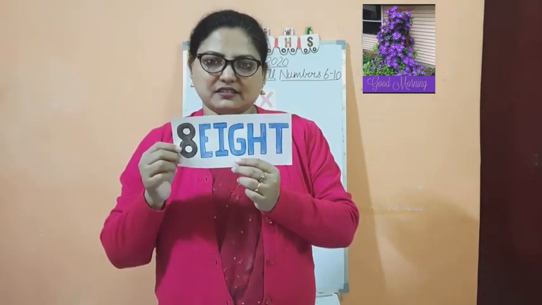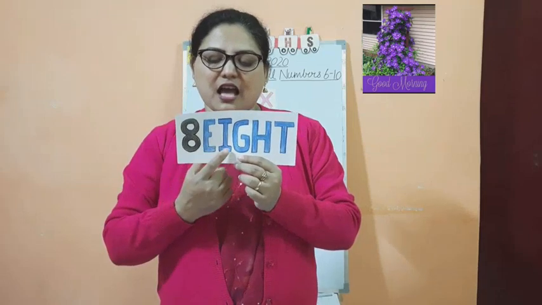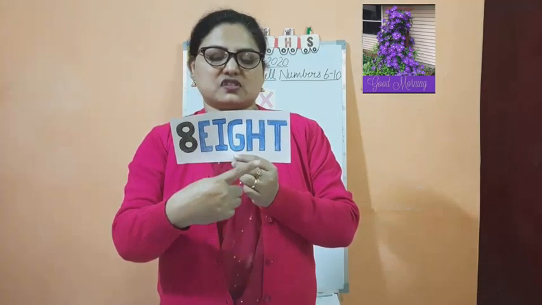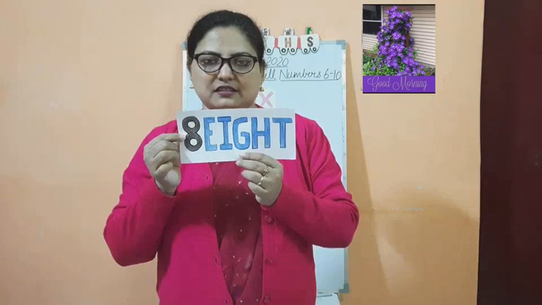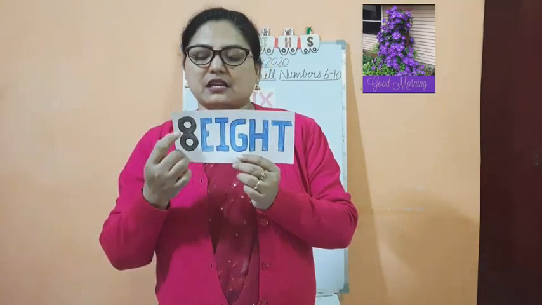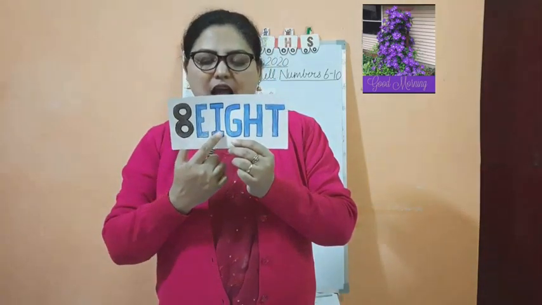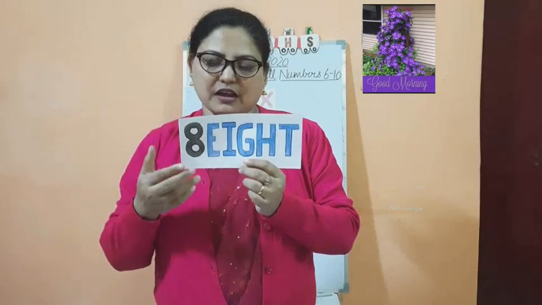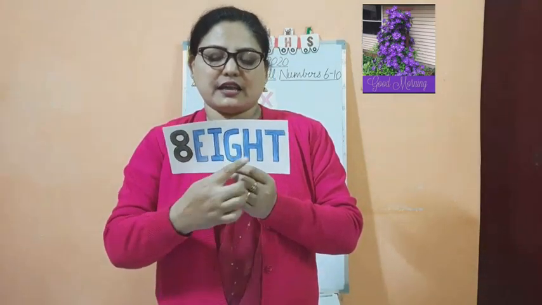Once again. E-I-G-H-T, 8. This is the spelling of 8. Once more I will repeat. E-I-G-H-T, 8. You have to repeat. When I am saying, you have to repeat after me. Once more, E-I-G-H-T, 8.